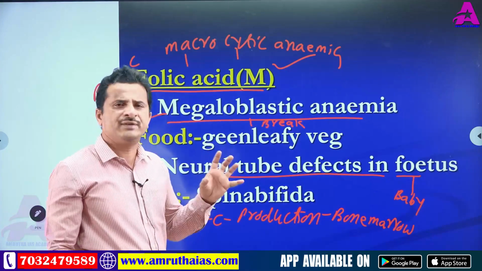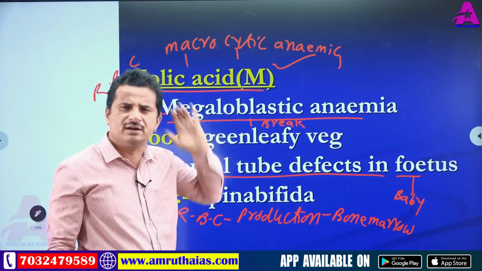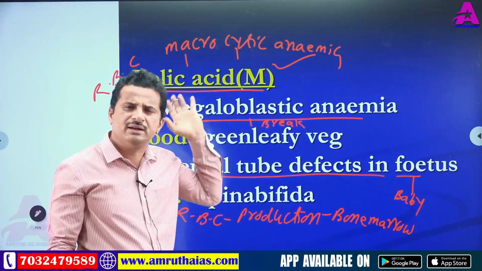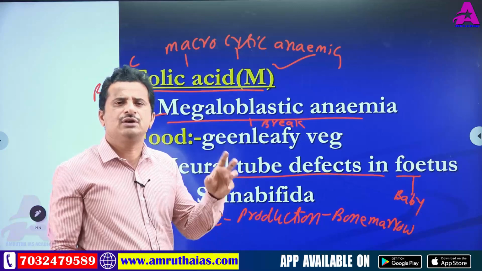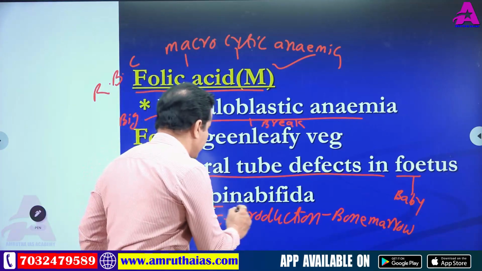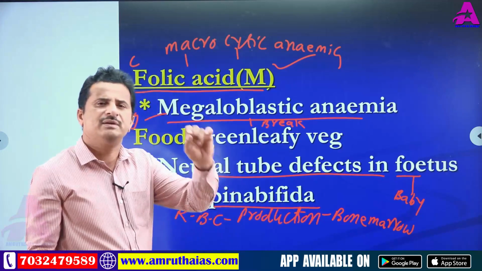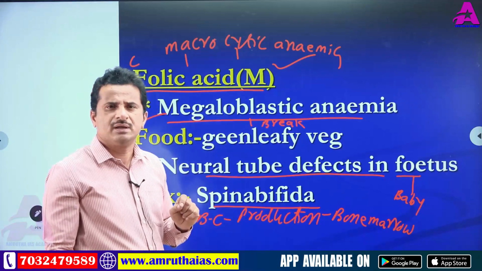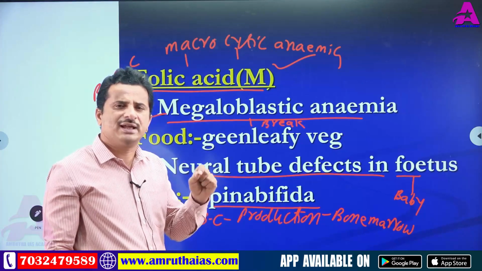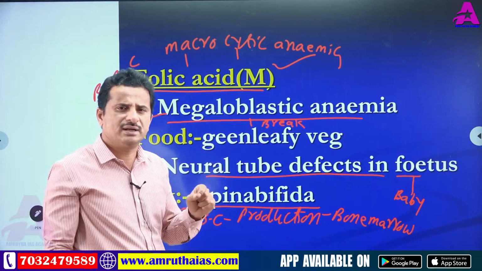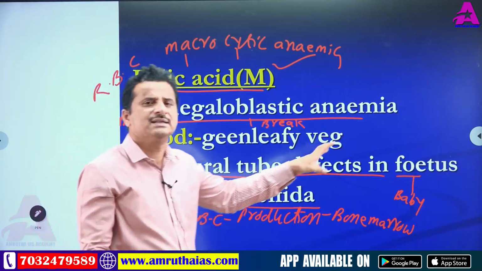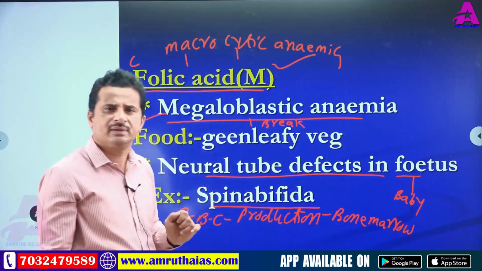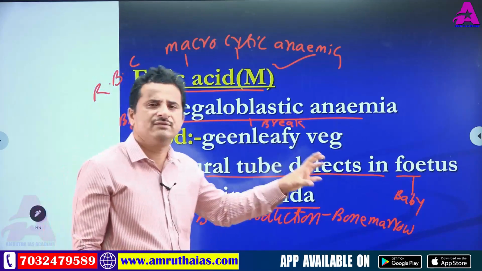Here neural tube defects means nervous system, spinal cord defects. One type of neural tube defect is called spina bifida disease. So deficiency of folic acid at the time of pregnancy leads to spina bifida disease, a neural tube defect, in the fetus.